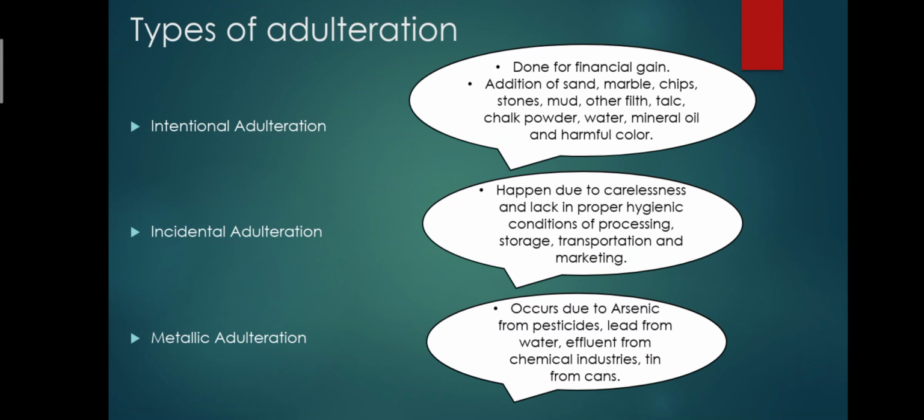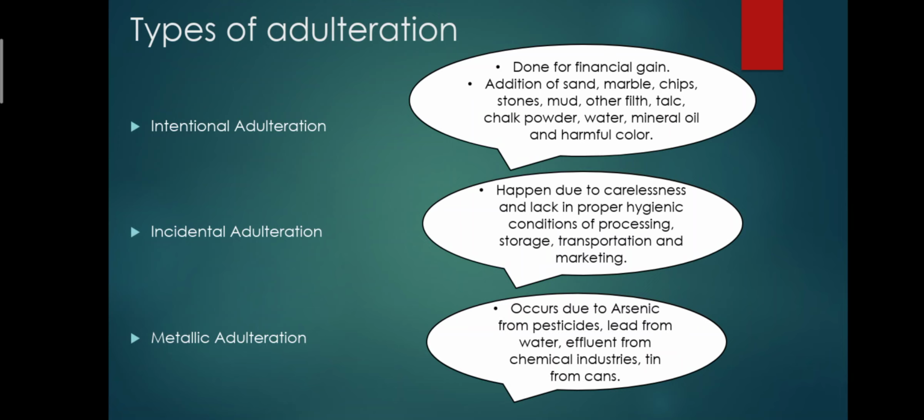So let's talk about the types of adulteration. These are of three types: intentional adulteration, incidental adulteration, and metallic adulteration. Intentional adulteration means it is done for financial gain. In this, sand, marble chips, stones, mud, other filth, talc, chalk powder, other minerals, oil, and harmful color are added.